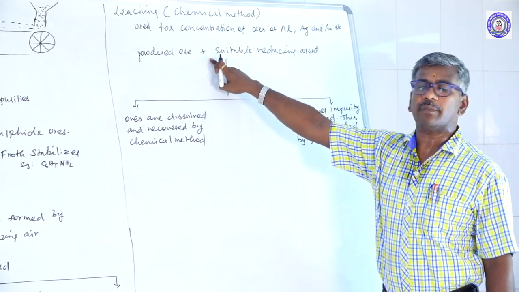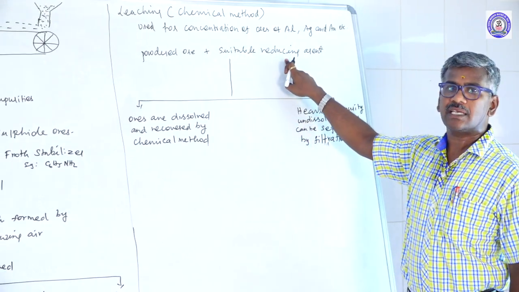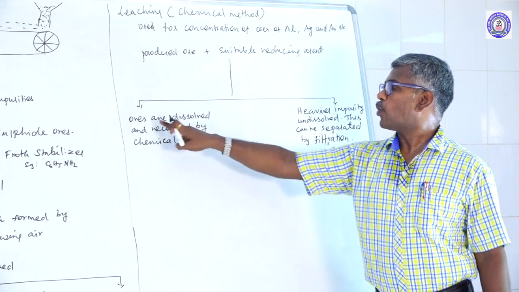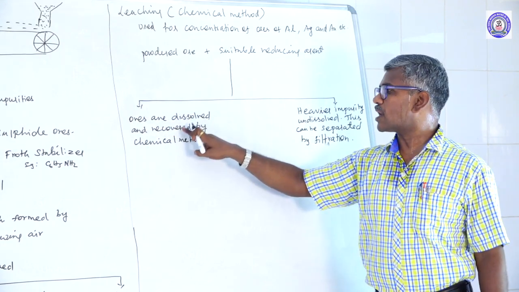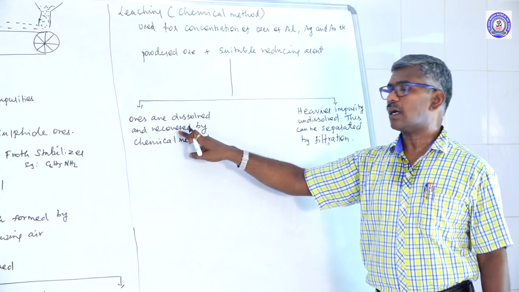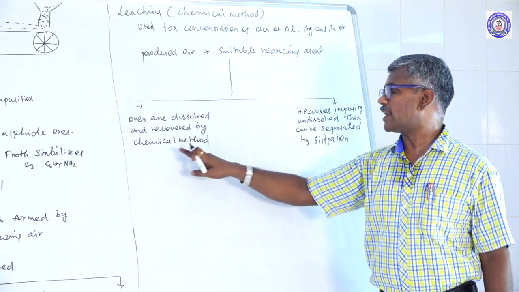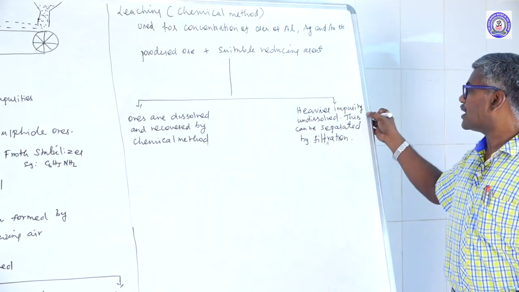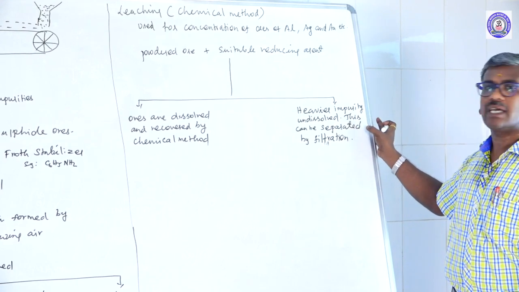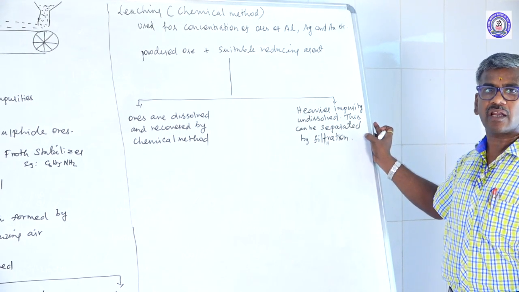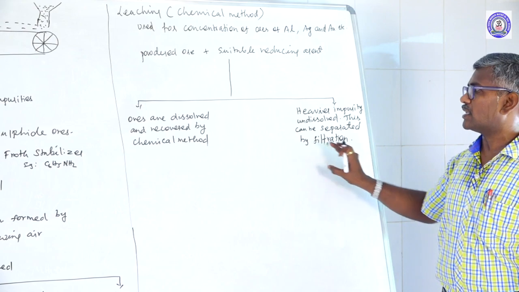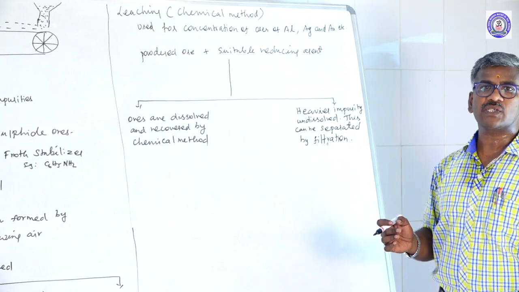Powder ore is treated with suitable reducing agent. These are classified in two ways. Ores first dissolved in water or solution, then recovered by the chemical method. Heavier impurities undissolved. This can be removed by filtration. This process known as a leaching process.